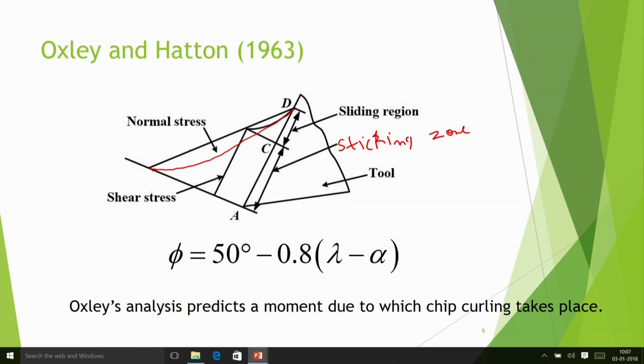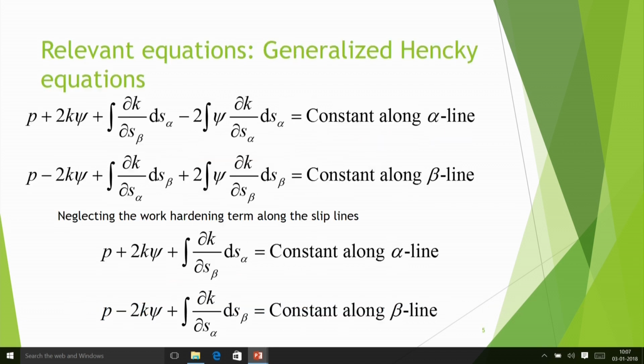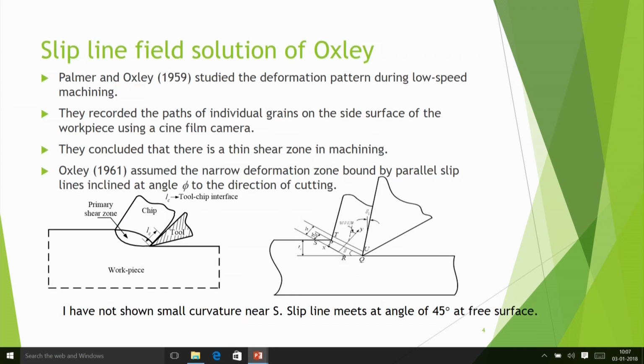And then based on all these things the analysis was done, and you get another type of relation, that is phi is equal to 50 degree minus 0.8 lambda minus alpha. And Auxerre's analysis also predicts a moment due to which chip curling takes place. Means he considered in that model that the forces will generally not pass through this point, rather the force may pass here, and this will create a moment.